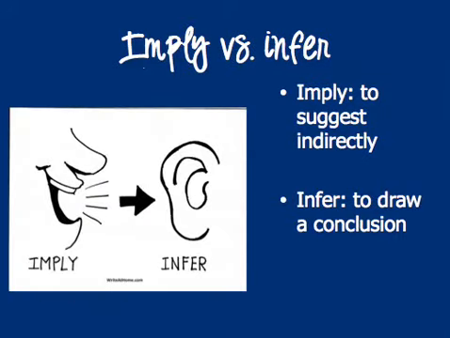And then the last one, imply versus infer. Imply means to suggest, so you're speaking something, whereas infer is after you've already heard something and you're drawing a conclusion. That's shown with the mouth and the ear here in this diagram. Okay, and those are our 29 most commonly confused words, and this is the end of that video.